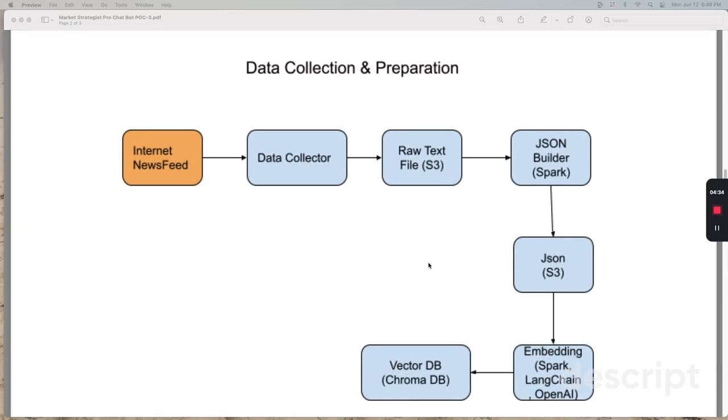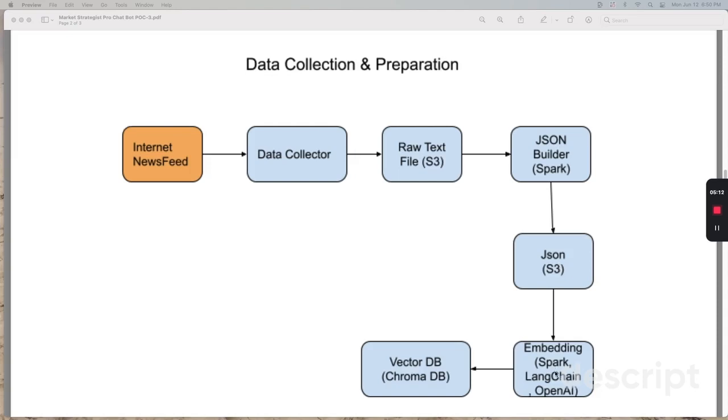We write a collector program. It can either periodically poll the data or receive the data from the news feed. And we generate that into a raw text file. We can use a distributed file system, an object store, AWS S3. And then we can have a JSON builder running on Spark, on a Databricks Spark cluster, and we're able to generate JSON files and store them back in S3.